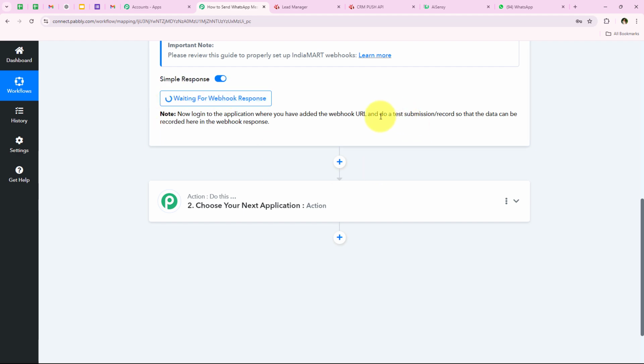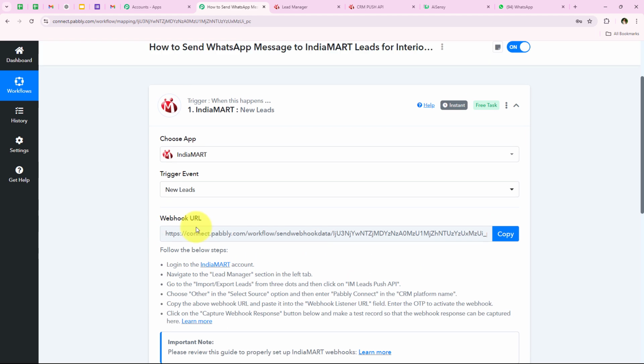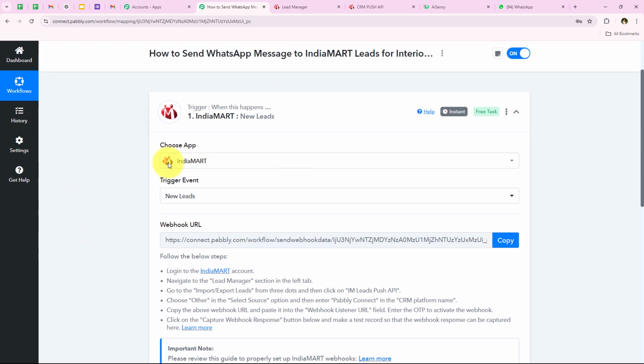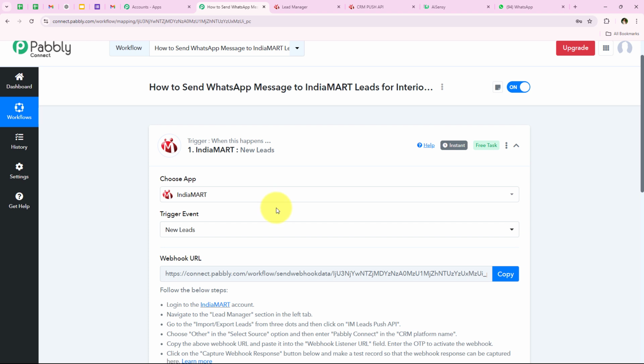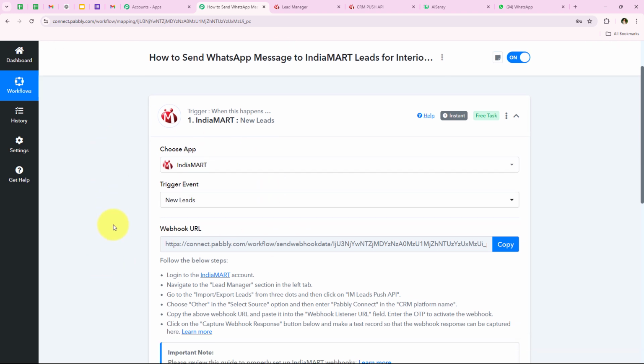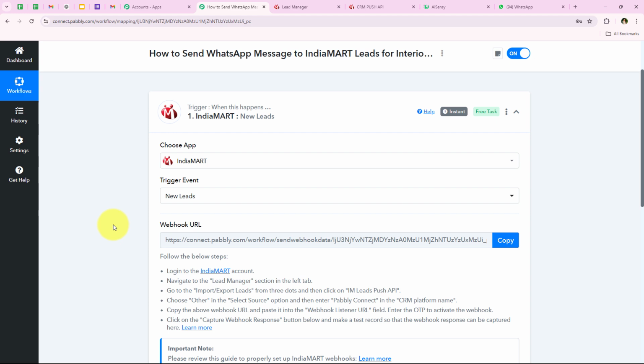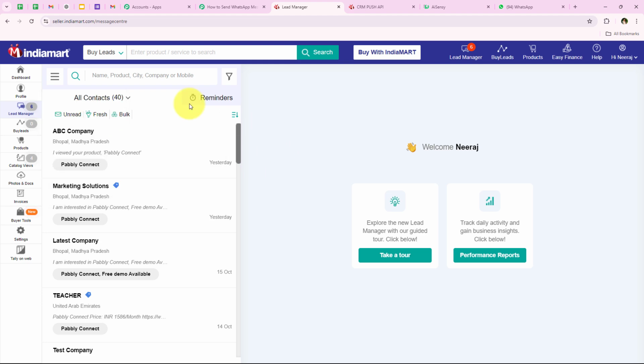and in the notes it is saying do a test submission or record. So in order to capture this webhook response, we have to do a test submission or record, and in order to do this test submission, we have to generate a dummy lead or a test lead for our IndiaMART account. So I'm going to open my another IndiaMART account, and let's suppose I'm going to submit an inquiry for the product we connected, or the account we connected right now with our workflow.